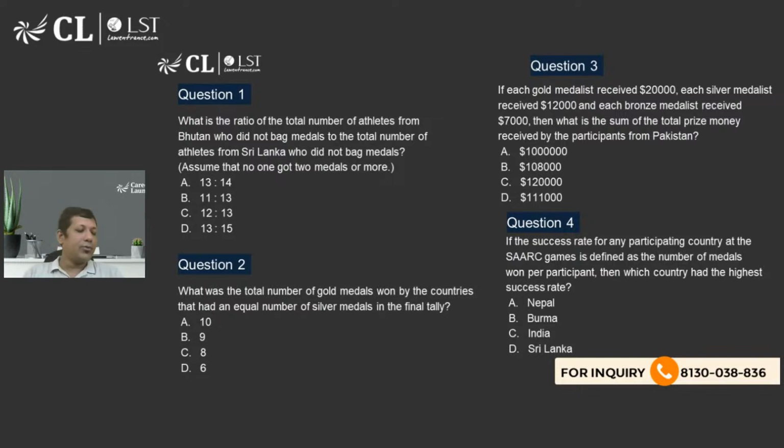What is the first one? What is the ratio of total number of athletes from Bhutan who did not bag medals to the total number of athletes from Sri Lanka who did not bag medals?